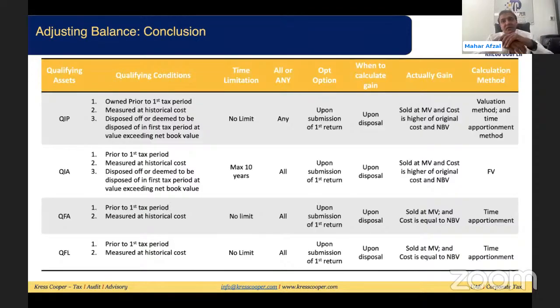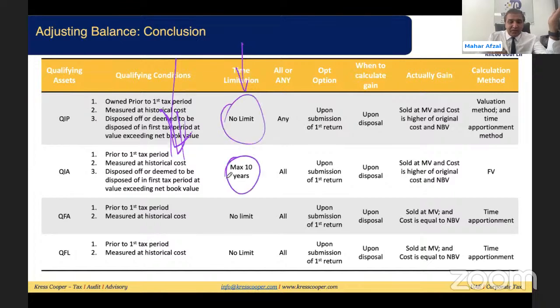I will summarize whatever the discussion was, very straightforwardly. These are the four qualifying assets: qualifying immovable property, qualifying intangible assets, qualifying financial assets, and qualifying financial liabilities. In the first column, I mentioned the conditions. These conditions we have already discussed previously. Then there is the time limitation. There is no time limit. The only limitation is for the qualifying intangible assets: the taxable person must not have held the asset for a period of more than 10 years before entering into the corporate tax year.